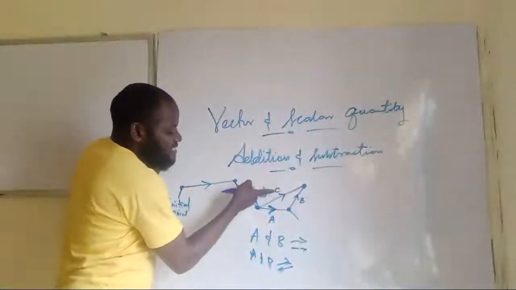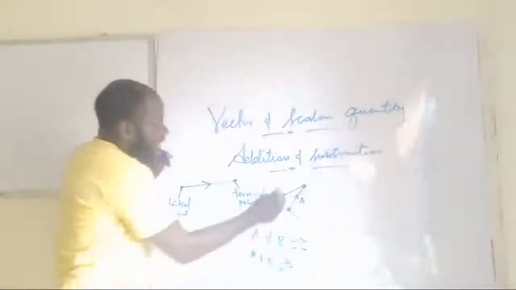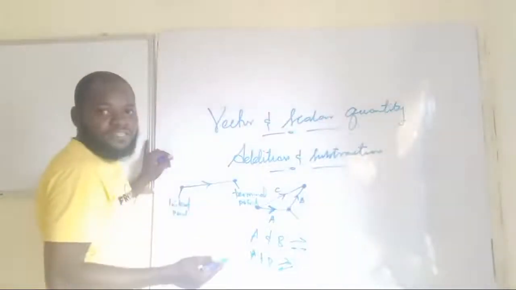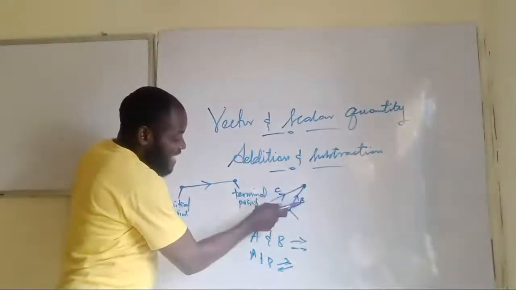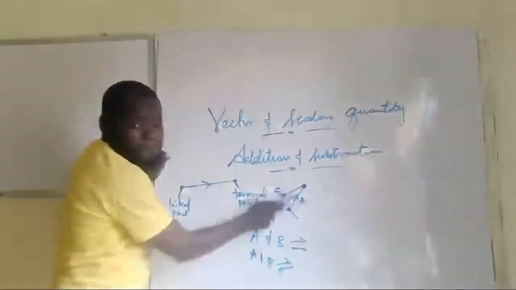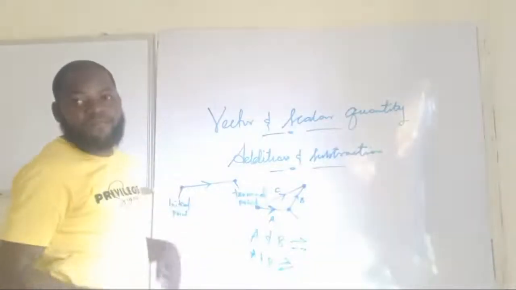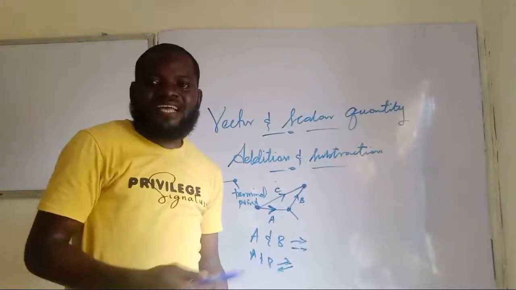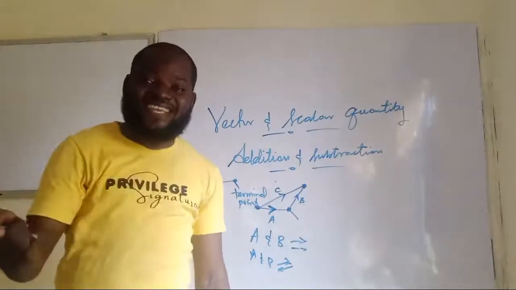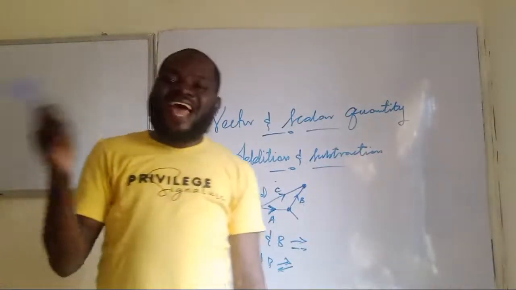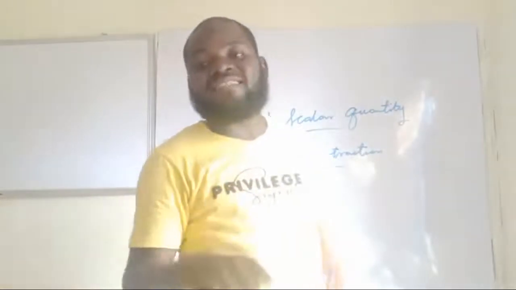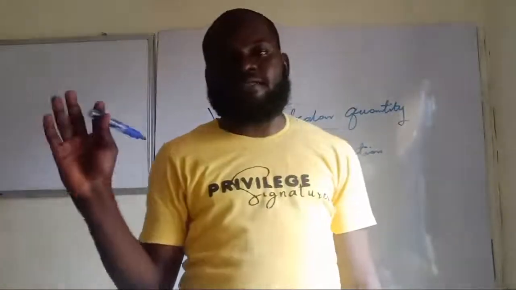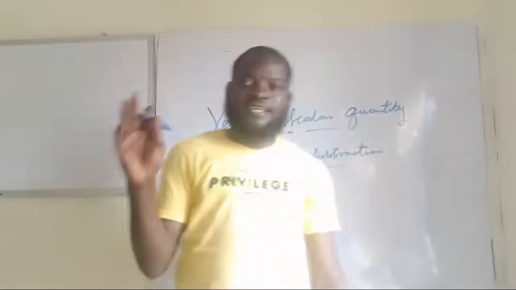Also, if you look at C and B, they share the same terminal point. That tells you that C and B are not facing the same direction. So, like the question I asked earlier, neither A nor B is in the same direction as C. Am I making sense now?